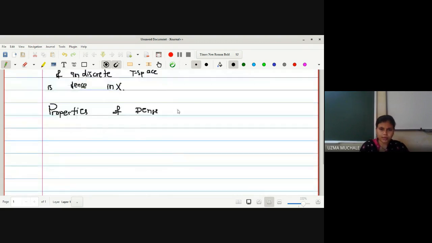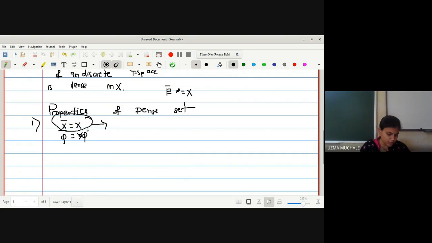Now let us see some of the properties of the dense set. For that, let us start with the first one. Let A be a subset of B. Now we have to find out what A bar and B bar are. Before that, first let us go for the usual ones which we are seeing. X bar is equal to X, which we already know, and phi bar is equal to phi. So here you can see X bar is equal to X. We have defined a dense set as E bar equal to X itself, right? So if X bar is equal to X, we can say that X is dense in itself.